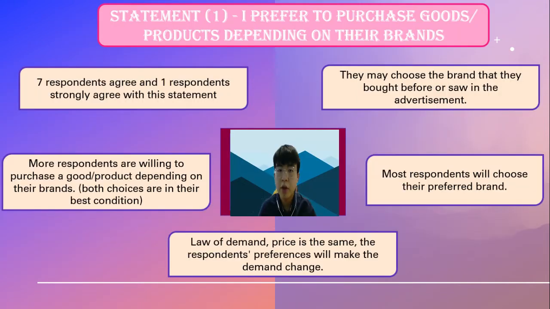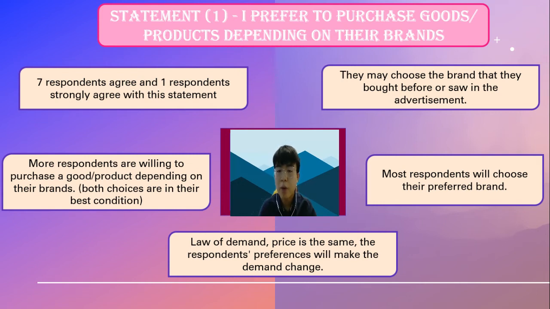Since 7 respondents agree and strongly agree with this statement, we can say that more than half of the respondents prefer to purchase goods or products depending on their brand. Assuming both choices are in their best condition, the results show that more respondents are willing to purchase goods or products depending on their brands. Based on the law of demand, if the price is the same, the respondent preference will make the demand change.